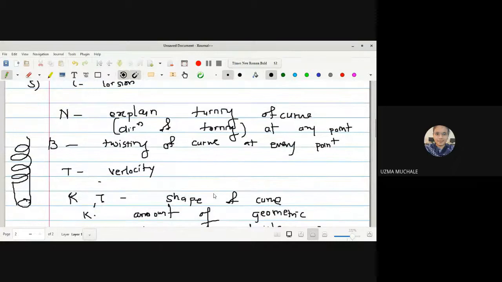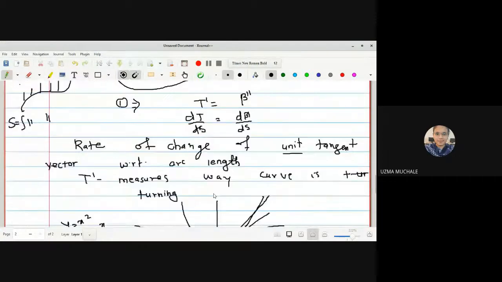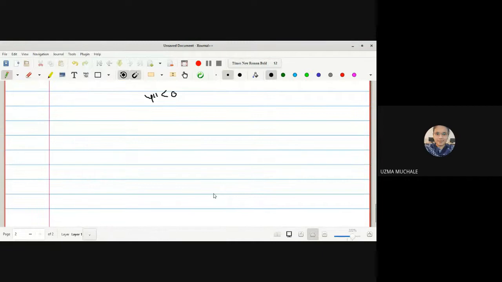We have studied that the normal explains the turning of the curve. That means this T dash is nothing but your normal, with the help of some simplification. So now I can say that k of s is nothing but the norm of T dash. If I take the norm of T dash, it is nothing but the curvature k, the formula for the curvature k. T dash is nothing but beta double dash, so the norm of beta double dash is your curvature k for all s belonging to the interval I.